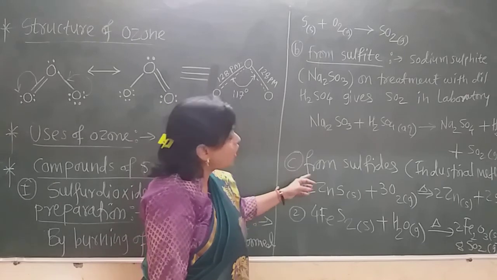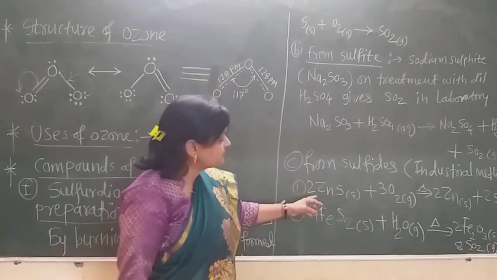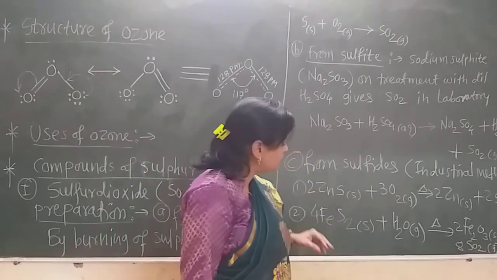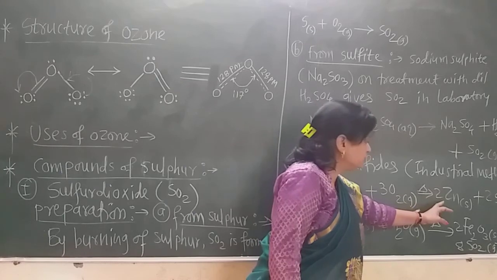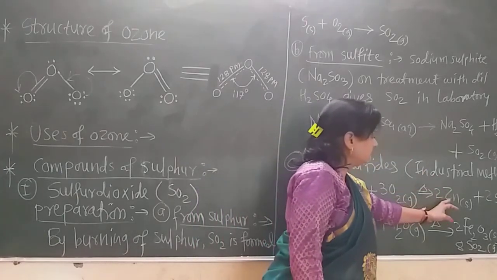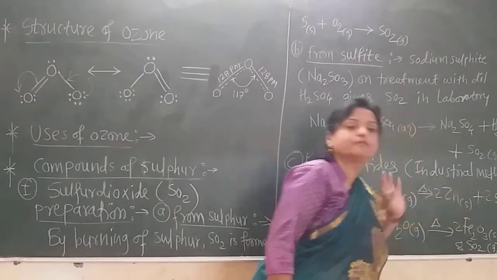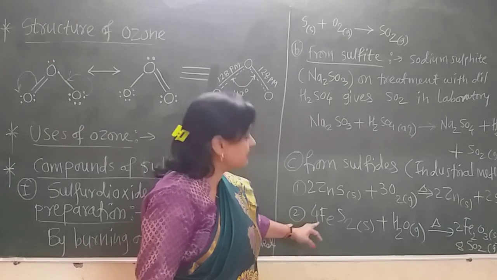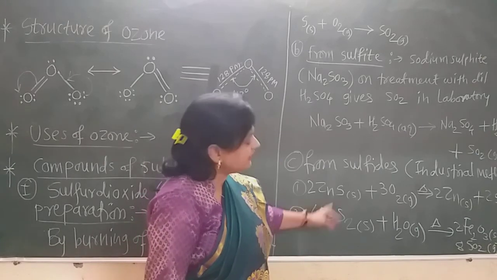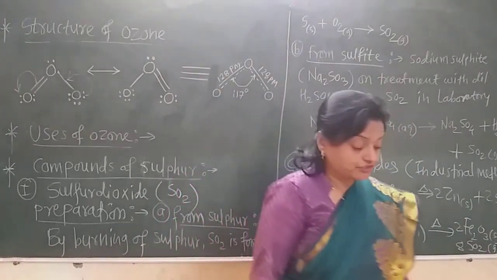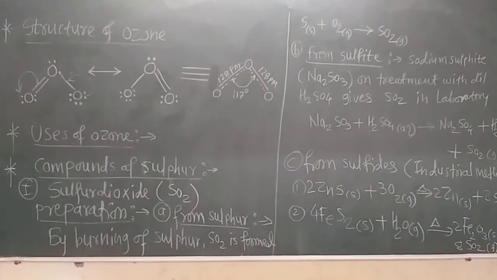The third method is from sulfides, the industrial method. Zinc sulfide and ferrous sulfide on reaction with oxygen and water give zinc sulfide converted into zinc oxide, and there is formation of sulfur dioxide. Again, ferrous sulfide is also converted into ferrous oxide and sulfur dioxide is formed. This is about the preparation method of the first compound of sulfur, sulfur dioxide. We will see the remaining compounds of sulfur later.